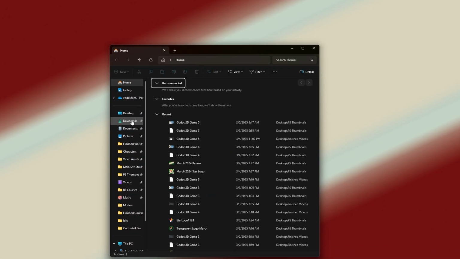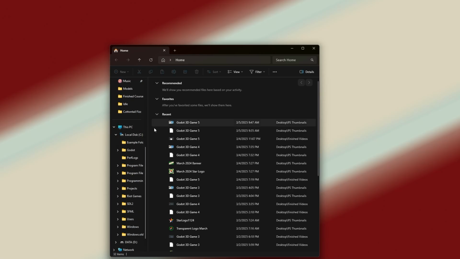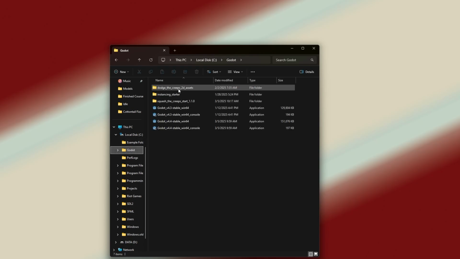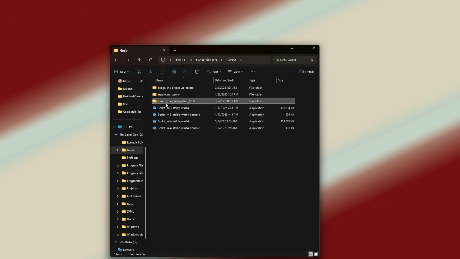Okay. So let's go over to wherever you put the Godot. I put it over here in C, and not Godot, but the project file. I think it's in here, squash the creeps. Yeah, here's all the stuff right here. I don't really remember, and I don't really want to go through all this. So let's just delete the whole thing. Let's go back, get squash the creeps, and delete it. And then we'll just download it again. No big deal. So let's delete that.